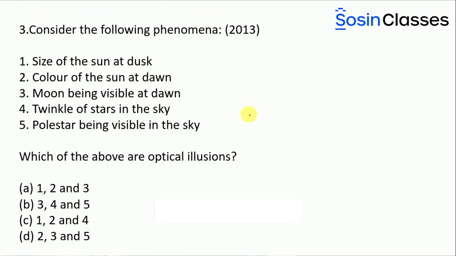This is another question that was asked in the year 2013, and in this question you can see that there are some phenomena given in the options, and you need to identify which of these phenomena are optical illusions. What is the meaning of optical illusion? Basically, something which is not there and still appears as if it is there is what we call an optical illusion. For example, you have something called a mirage.